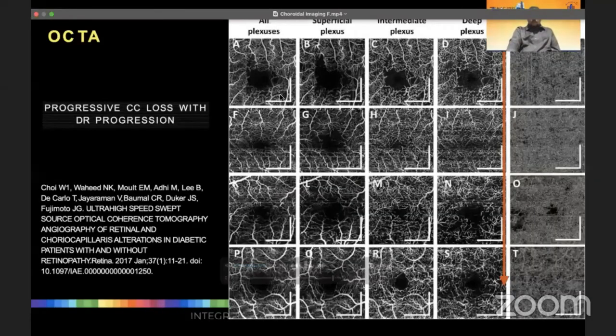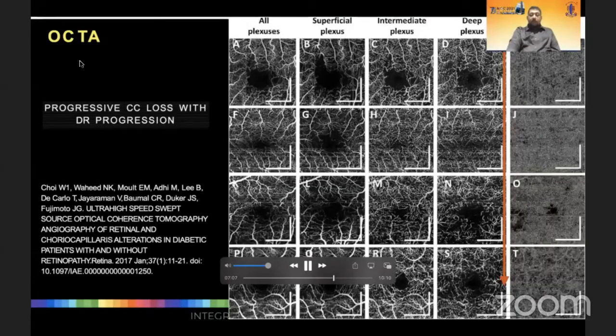OCT angiography, however, demonstrates best the progressive choroidal capillary loss, which we know to be associated with progression of diabetes. The picture on the extreme right shows the choroidal capillary layer. It is evident that focal dropouts, confluence of the dropout areas, and more diffuse areas of dropout are seen in advanced disease.